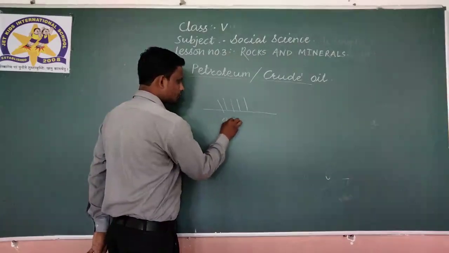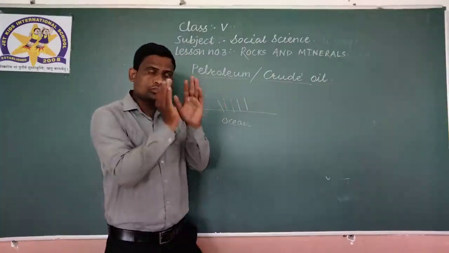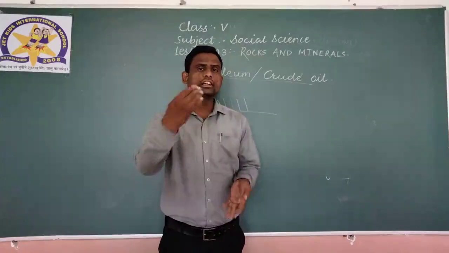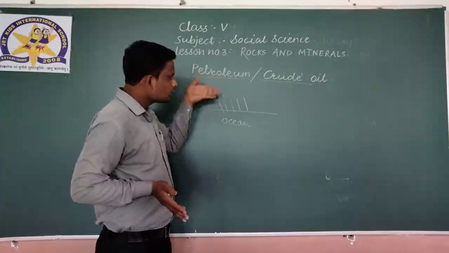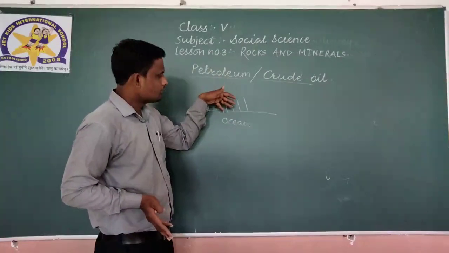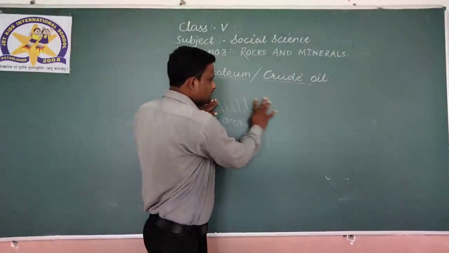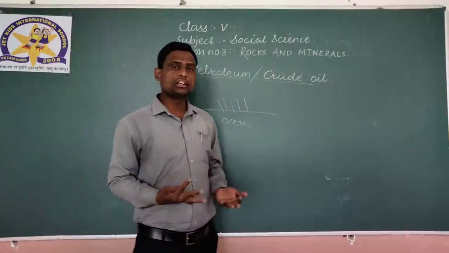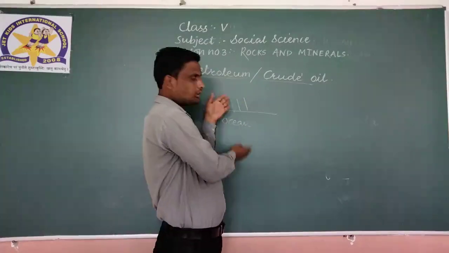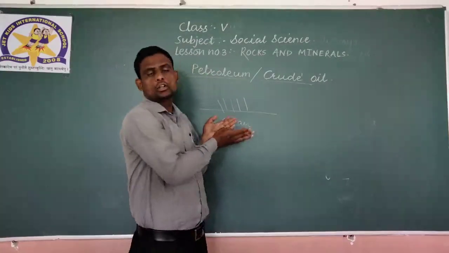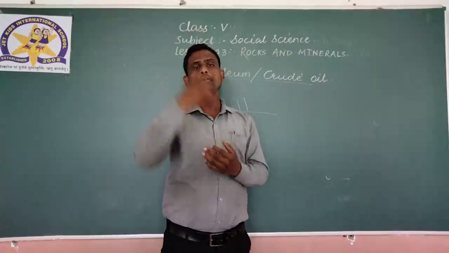Suppose this is the ocean. The animals which were living in the ocean, after their death, were buried inside the mud or sediments in the ocean. They settled down under the ocean floor, under the mud or sediments. After some period of time, what happened?